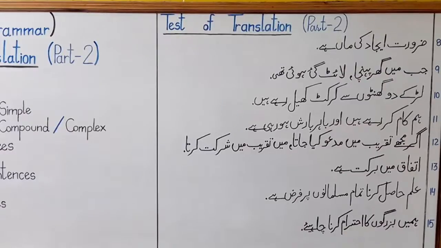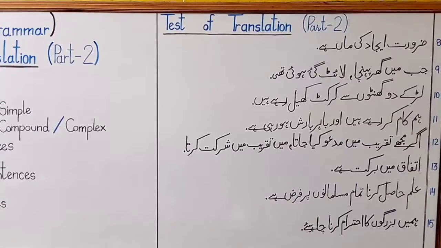Just as exemplified here on the board, sentence number 10, लड़के 2 घंटे से क्रिकेट खेल रहे हैं. The action is taking place right now and that started 2 hours ago. So this is the action that has both conditions available here. So this sentence belongs to longer continued action, and accordingly you people will identify the tense and translate the sentence. Then sentence number 11, हम काम कर रहे हैं और बाहर बारिश हो रही है. Yes, this is a strange situation that you people are working and something is happening outside and that is obviously raining. So how will you translate this sentence?